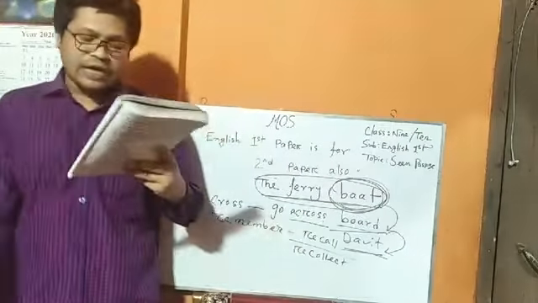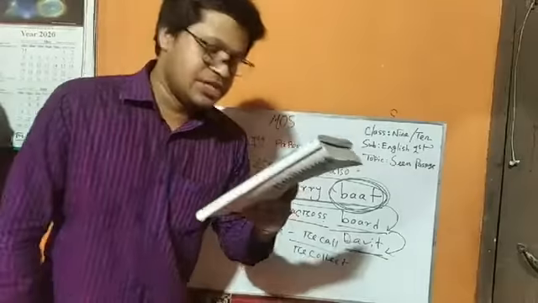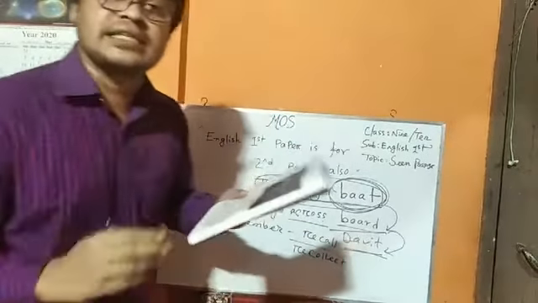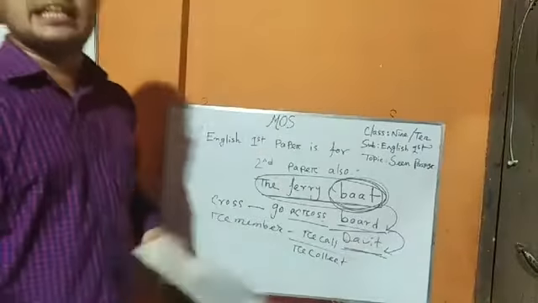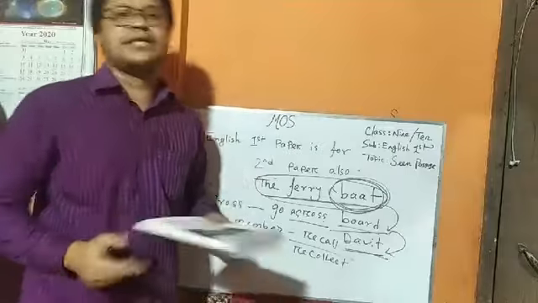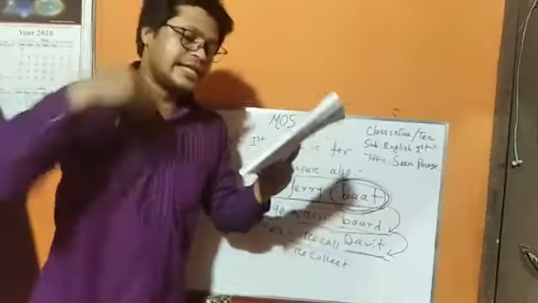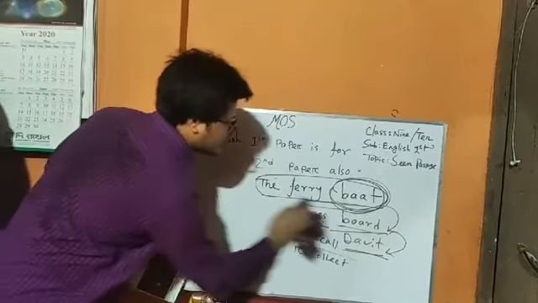Okay, my dear students, now we are going to another line: Okay, teacher, it happened when I was in class 6. That means when I was reading in class 6, at that time it happened. I think you have understood. And after that, we find on a weekly basis. Weekly means once a week. I just read it.